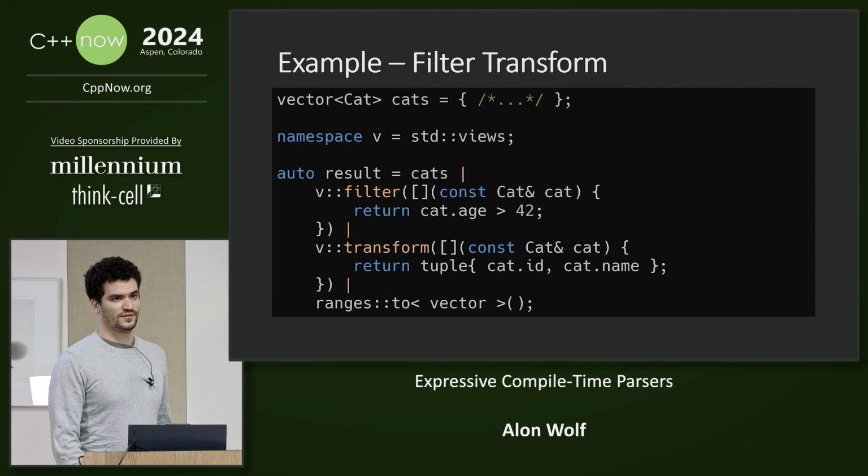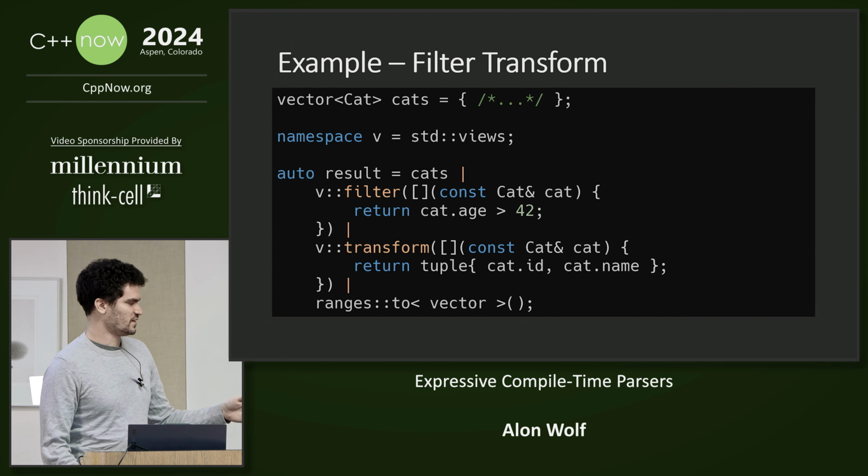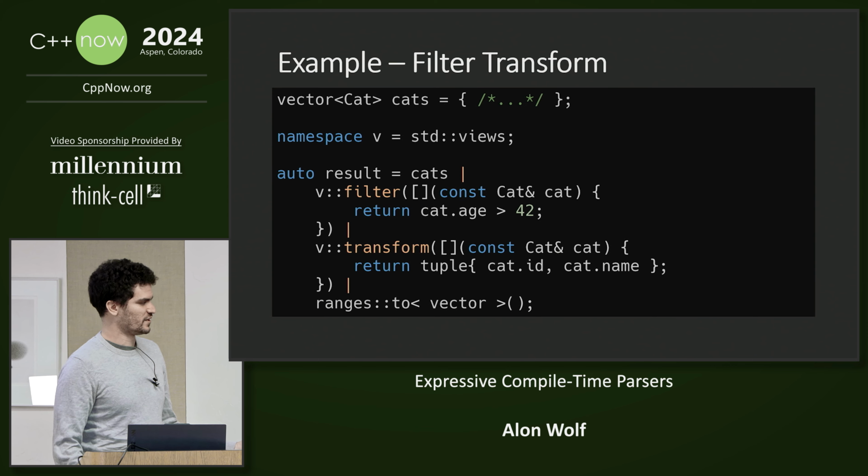But this is 2024 and we have ranges now. We can use the overloaded pipe operator to chain multiple operations and pass the output of the previous operation to the next one. Here we first filter all the cats based on the age, then we transform each cat into a tuple of name and ID, and finally we collect them all into a vector. With this, our code literally says filter transform.